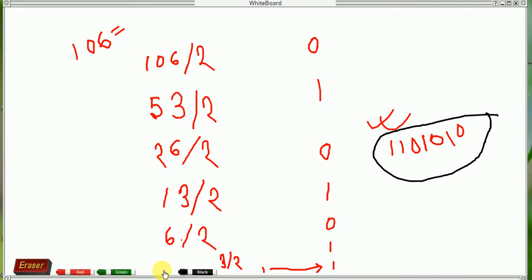Next, decimal fraction to binary. Decimal fraction is not important. Converting it is the same process, for example 22.50 into binary. Next is binary to decimal. Very easy, binary to decimal.